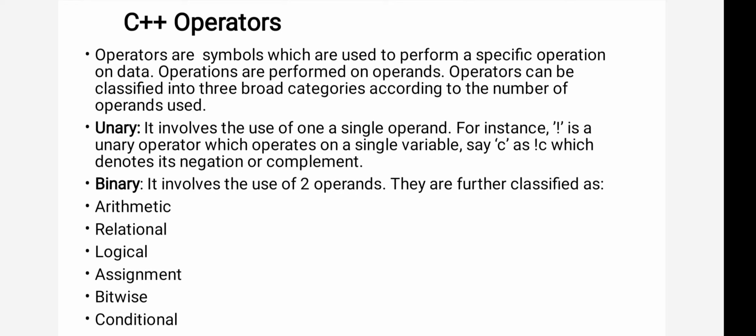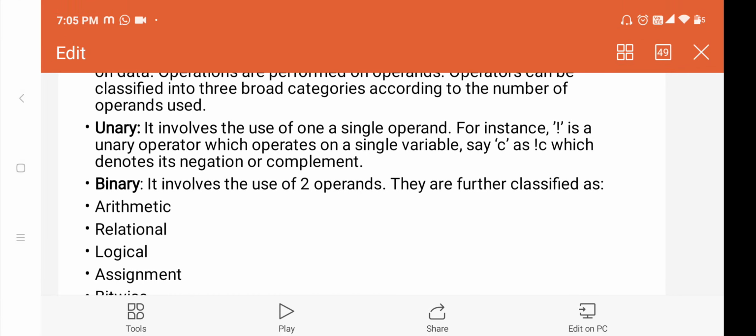The next one is the assignment operator. What is the use of the assignment operator? The assignment operator is used to assign some value to a variable, like A equals to 10. Equals to is called the assignment operator. We also use the assignment operator in C++, so you need to explain about the assignment operator also.